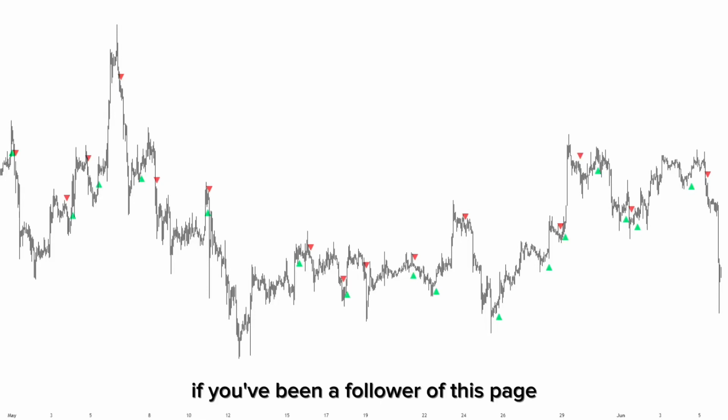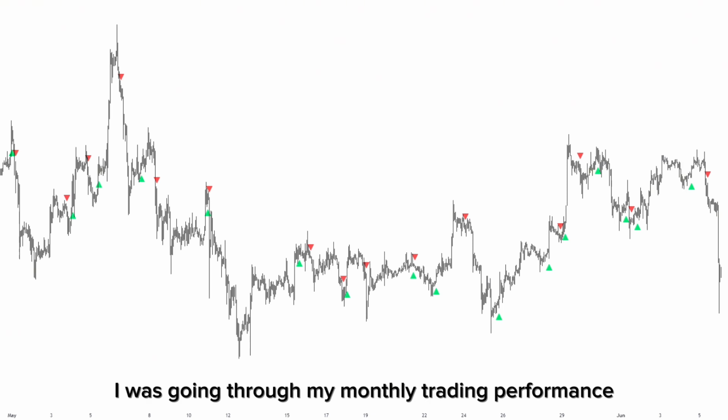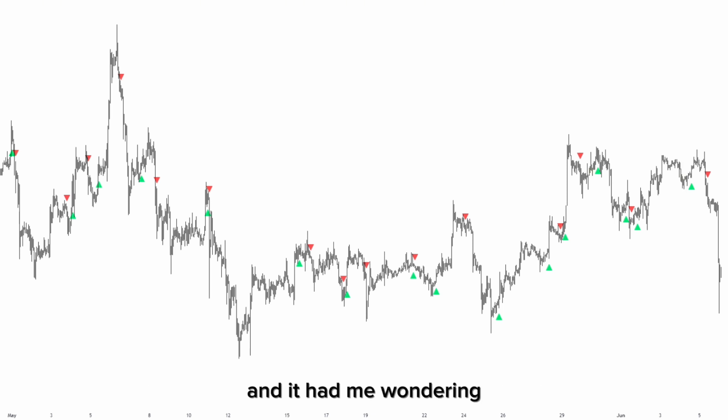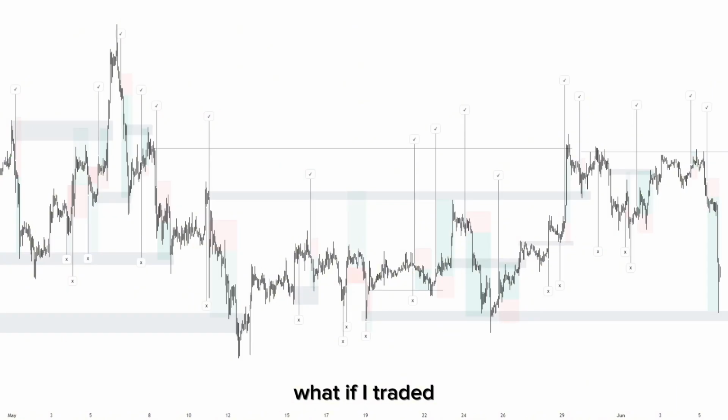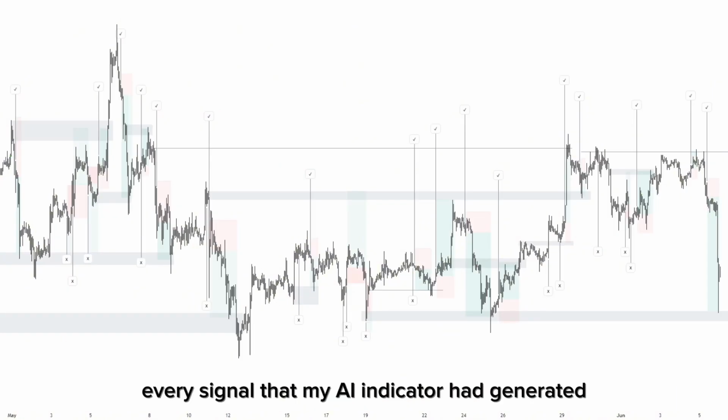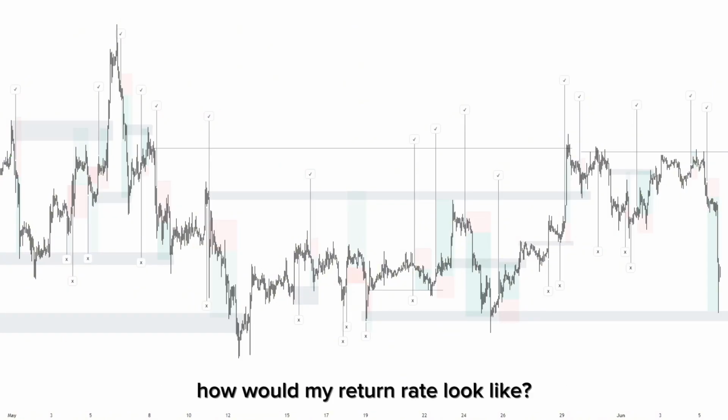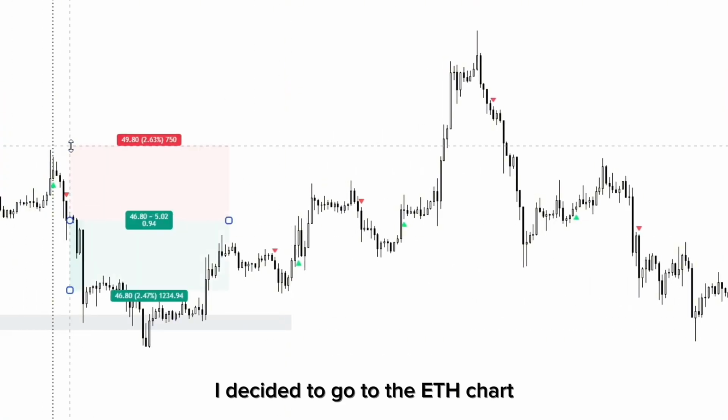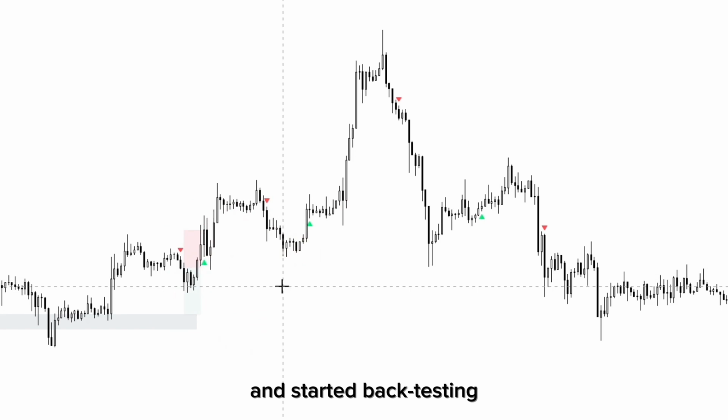If you've been a follower of this page, you would know that May was the month where I started a small account to trade using my AI indicator. As May came to an end, I was going through my monthly trading performance and it had me wondering, what if I traded every signal that my AI indicator had generated? How would my return rate look and what would be my winning rate? So I decided to go to the Ethereum chart and started backtesting.